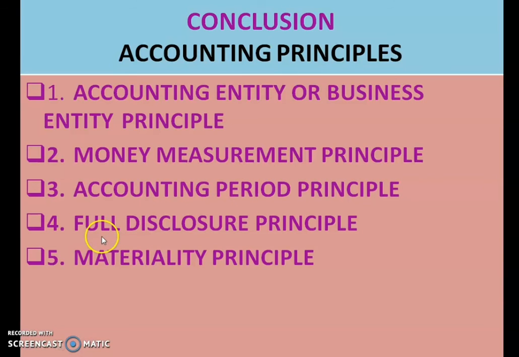Then we have the full disclosure principle, in which we saw that all the important information related to the company should be disclosed to its users. Then the materiality principle means that information which may change the decision of the investors should certainly be communicated to the investors or whoever is concerned with that information.